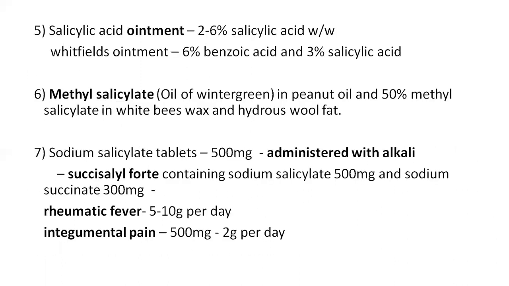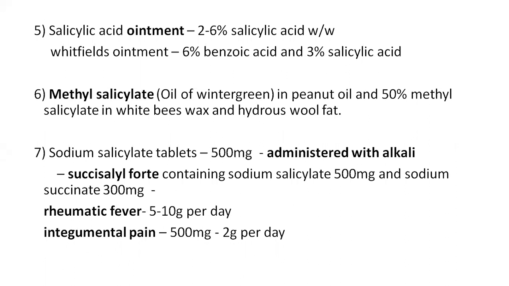Coming to the other preparations, it is available as salicylic acid ointment, 2 to 6% salicylic acid weight by weight. It is also available as Whitfield's ointment, that is 6% benzoic acid and 3% salicylic acid.